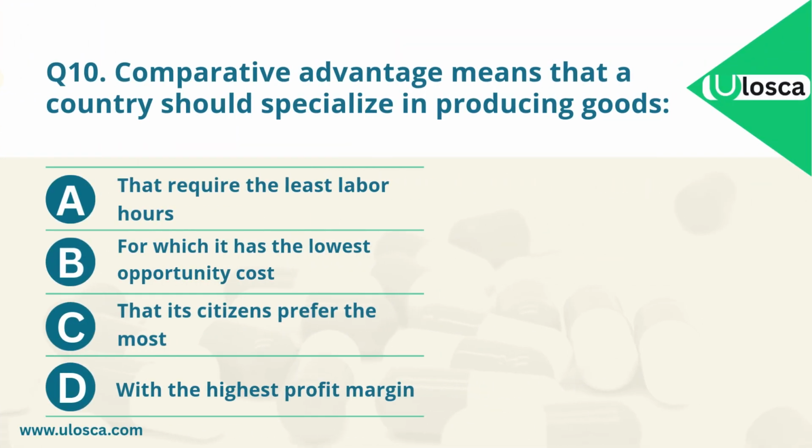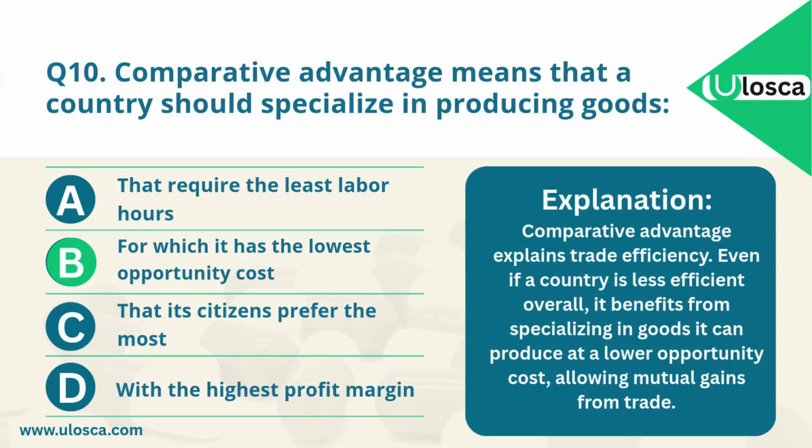The correct answer is B. For which it has the lowest opportunity cost. Explanation: comparative advantage explains trade efficiency. Even if a country is less efficient overall, it benefits from specializing in goods it can produce at a lower opportunity cost, allowing mutual gains from trade.